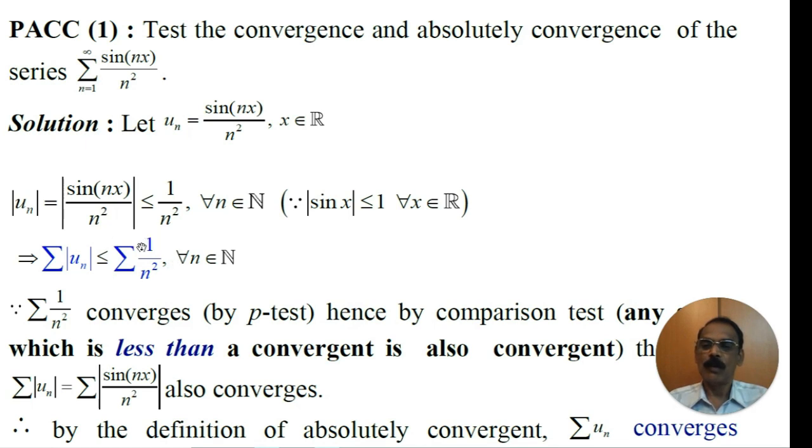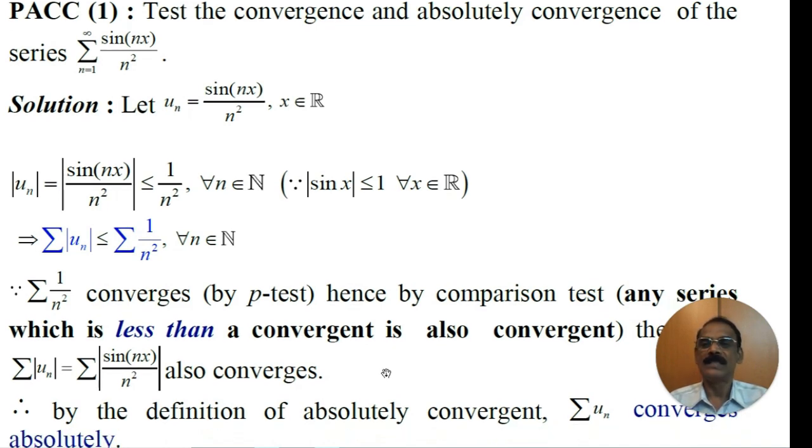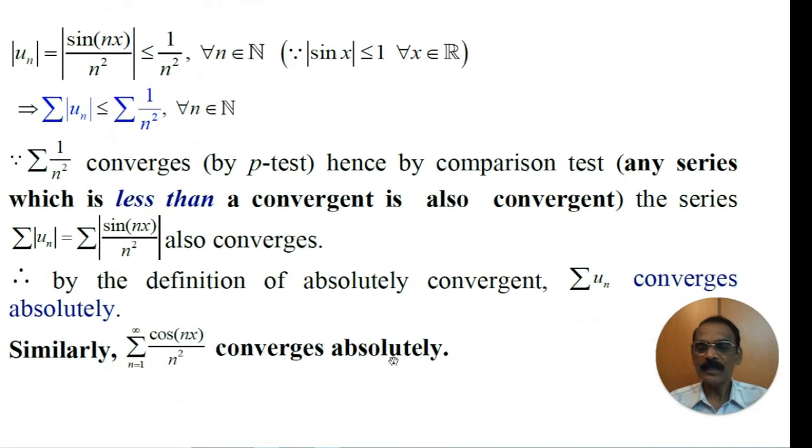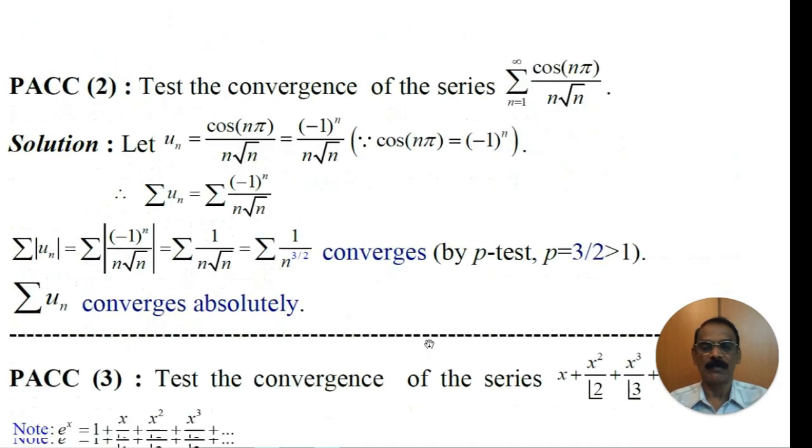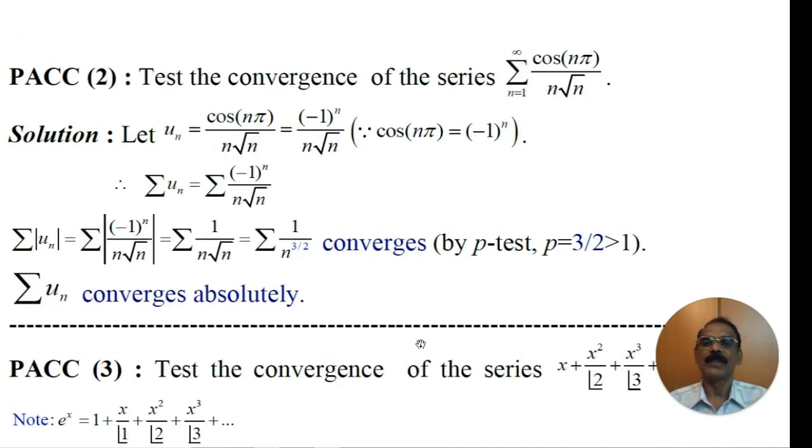Here series 1 by n squared is a convergent series, whereas series modulus of un is less than this series, and hence series modulus of un also converges. Therefore, by definition of absolutely convergent, the series un converges absolutely. Similarly, the series cos of nx by n squared converges absolutely.